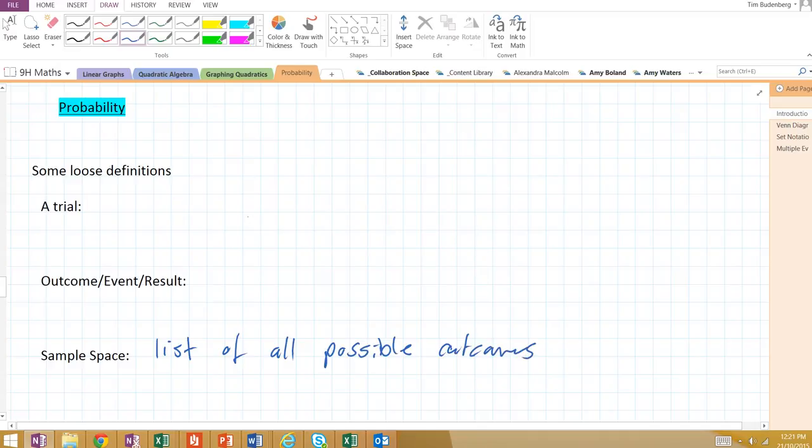So for example, a sample space for a dice would look like this. 1, 2, 3, 4, 5, 6. They are all the possible outcomes in a dice.